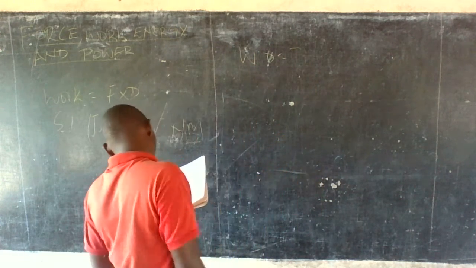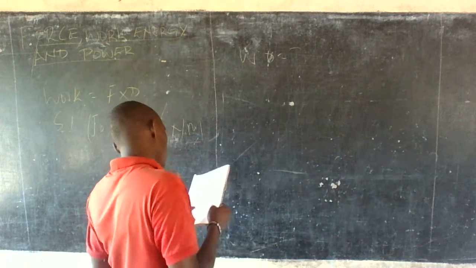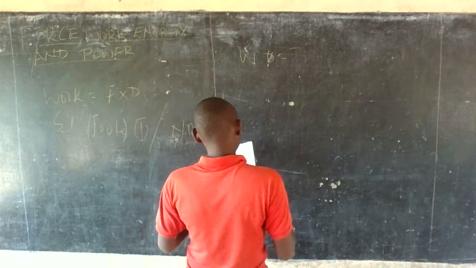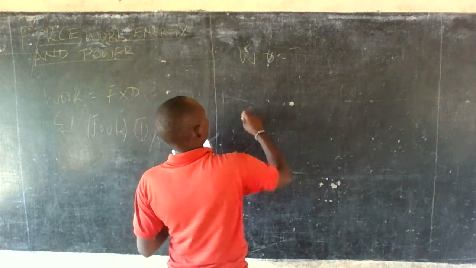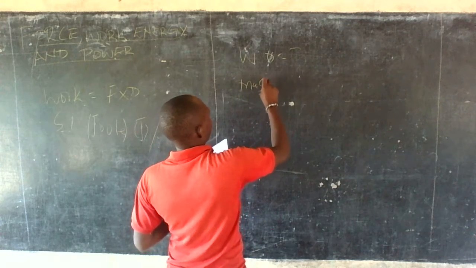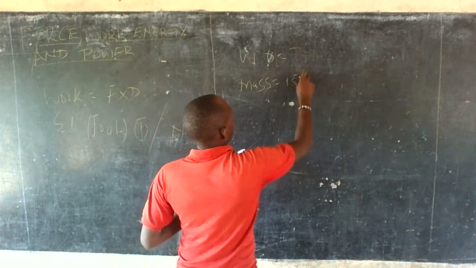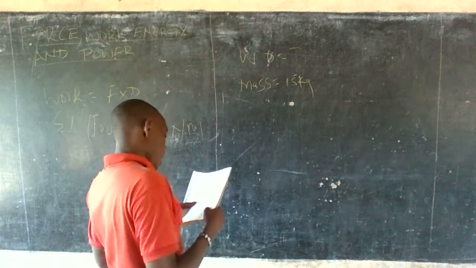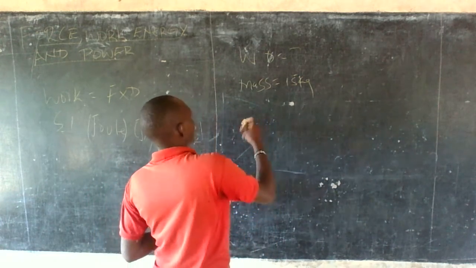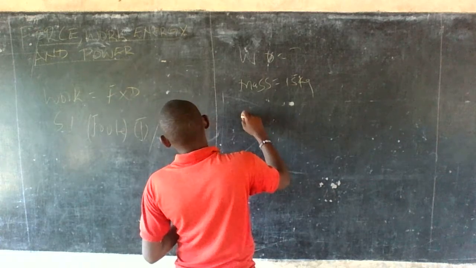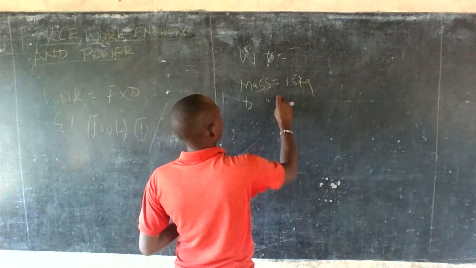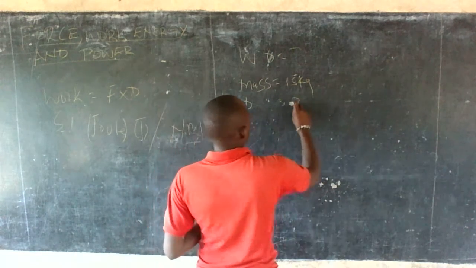You are given the mass, 15 kg, and the distance, a height of 2 meters.